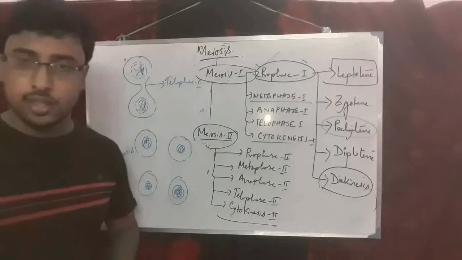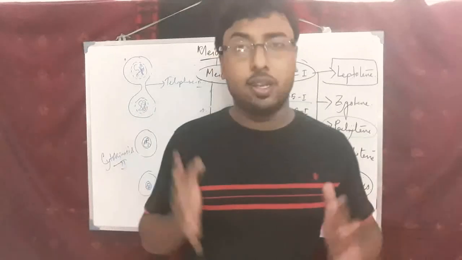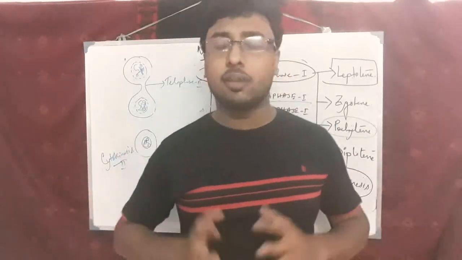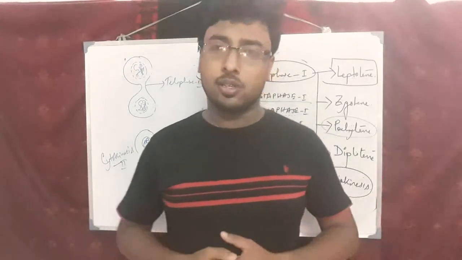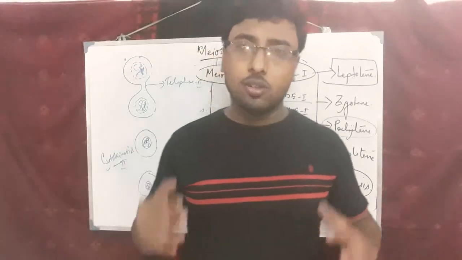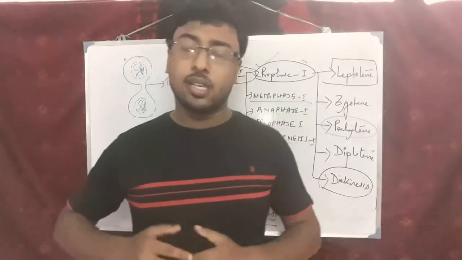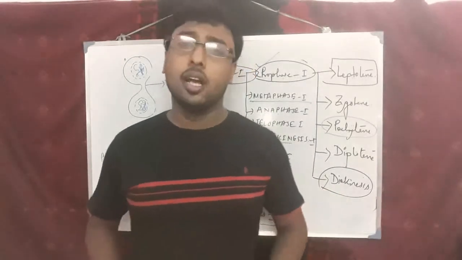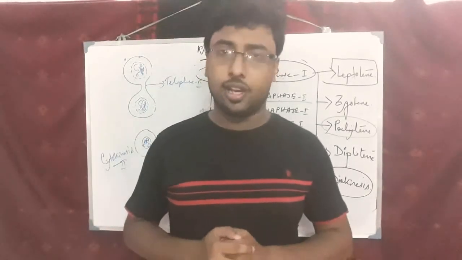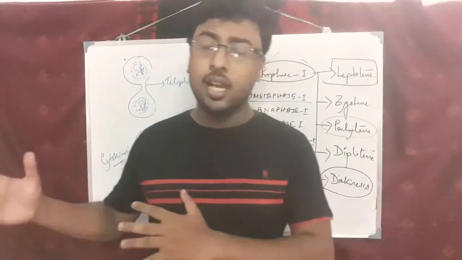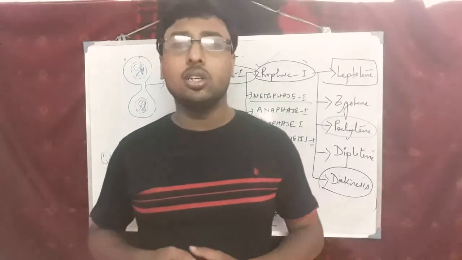Now is a very important thing, that is the significance of meiosis. Significance of meiosis is a very important question, along with the significance of mitosis, and the difference between mitosis and meiosis. Due to meiosis, crossing over will occur, and due to crossing over, synapsis will occur, and due to this new characteristic features will come. The next generation will get new characteristic features, new characteristic chromosomes. That's why variation will occur. Variation means new characteristic features, and person to person we have different characteristic features.